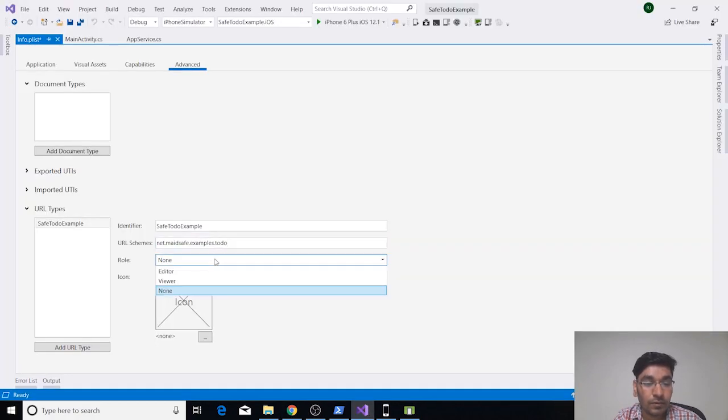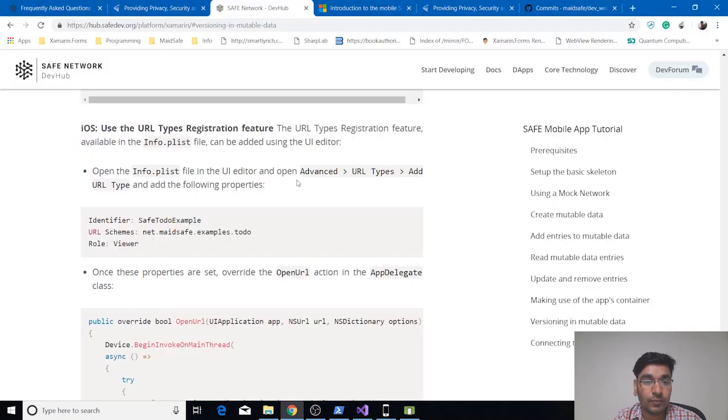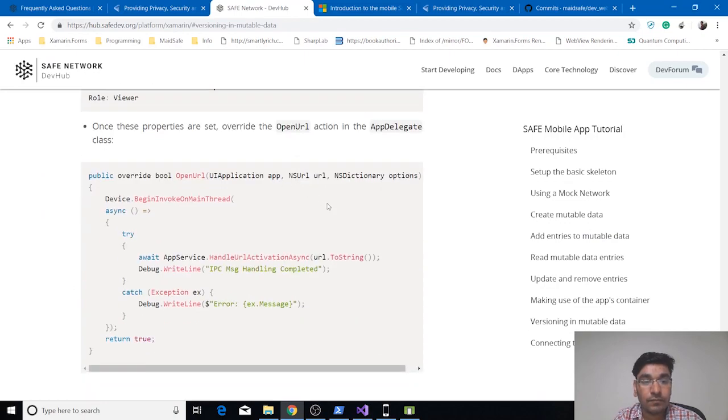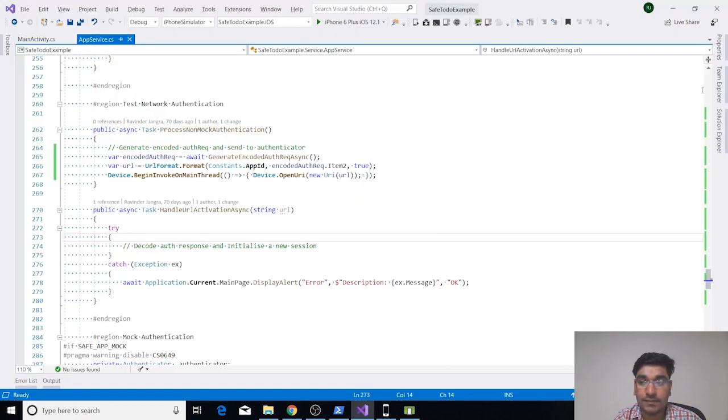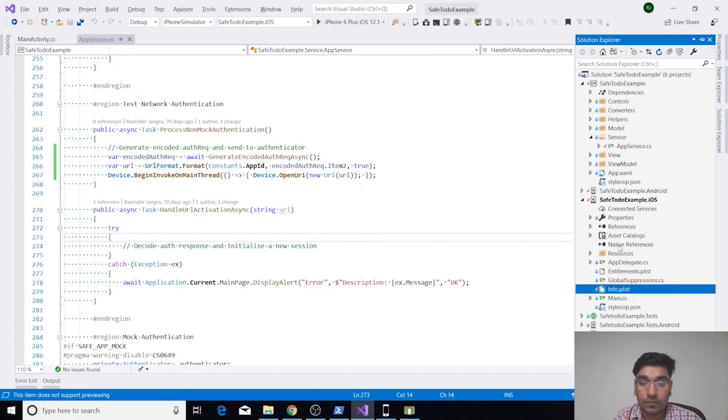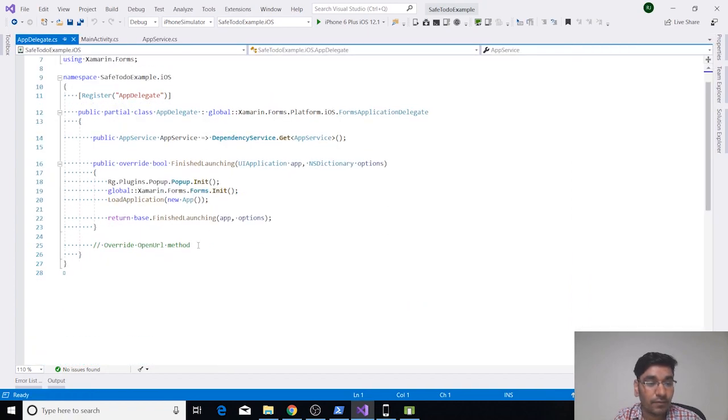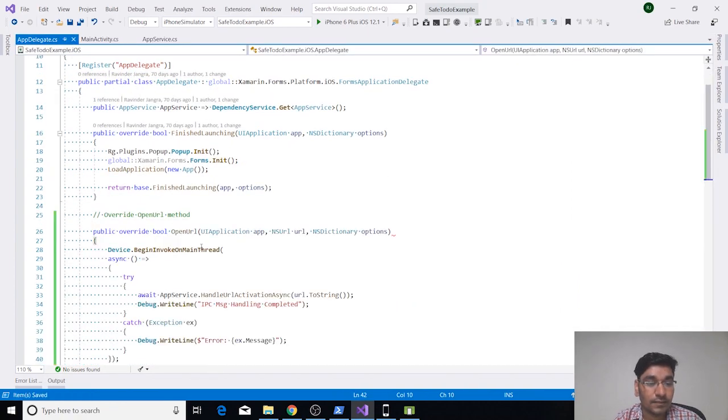And in the role, we will be putting viewer only. So once you do it, save it, and then you can close your info.plist file. And same as Android, we have to override our open URL function or open the activity function in your app delegate class. So we'll go to our app delegate class and we will override open URL method here.